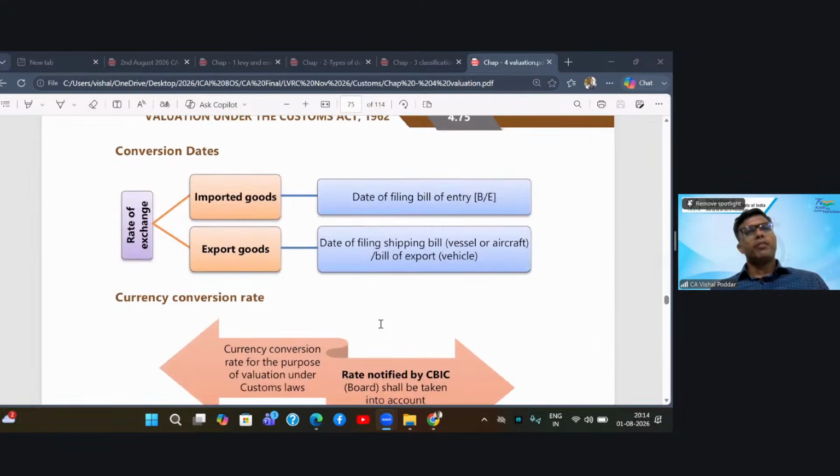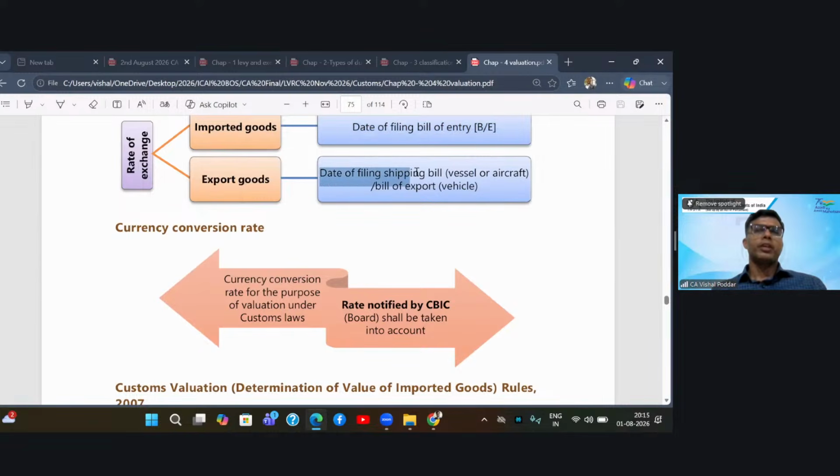Now, whenever we'll be taking the value, a very common question will come that majority of these values would be in foreign currency, but we need to compute the duty in Indian currency. So we will require a rate of exchange. What will be the rate of exchange? Because we all know rate of exchange is also fluctuating. So they are saying you will take the rate of exchange in case of imported goods of the date of filing of the first bill of entry. In case of export goods, the date of filing of the shipping bill or the bill of export. So which date's rate of exchange is to be taken is pretty straightforward.